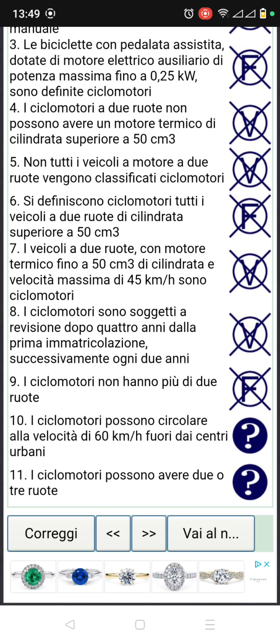So number 10, i ciclomotori possono circolare alla velocità di 70 km/h fuori dai centri urbani. So this number 10 says i ciclomotori possono circolare. So the small motorbike, they can circulate alla velocità di 70 km/h, fuori dai centri abitati, outside the city.